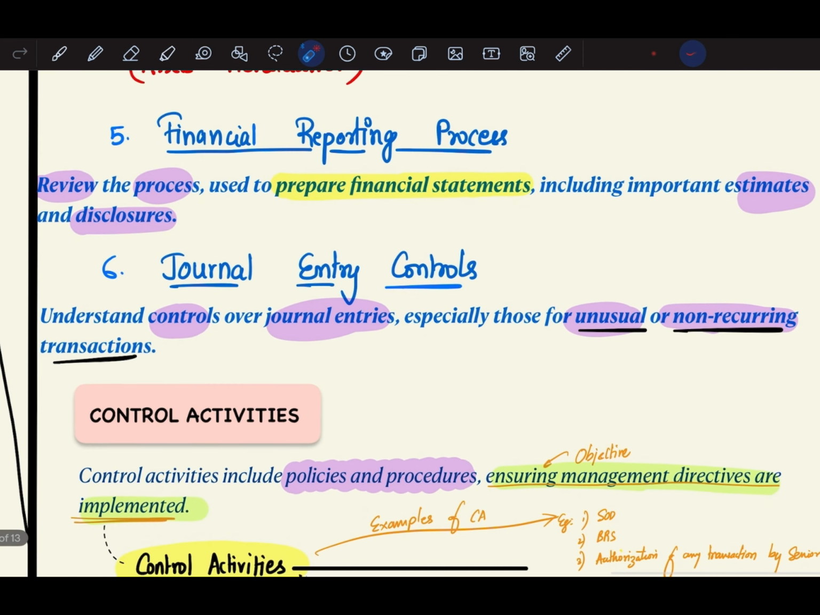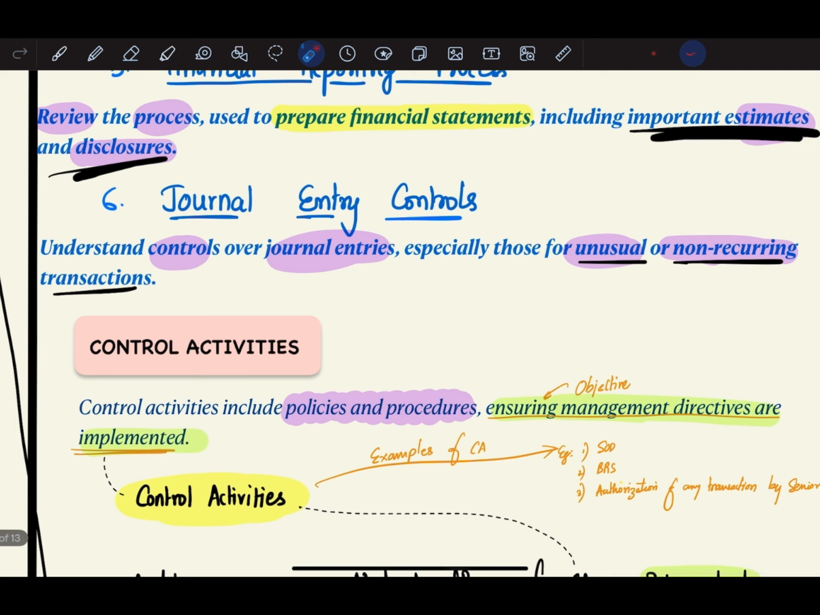Next, the financial reporting process. This is the process used to prepare financial statements, including important estimates and disclosures. Next, journal entry controls. Understand the controls over journal entries, especially those for unusual and non-recurring transactions. If there is an unusual or non-recurring transaction, how are the journal entries being passed in that situation? You specifically have to check whether journal entries are correct or not, and obtain an understanding of that.